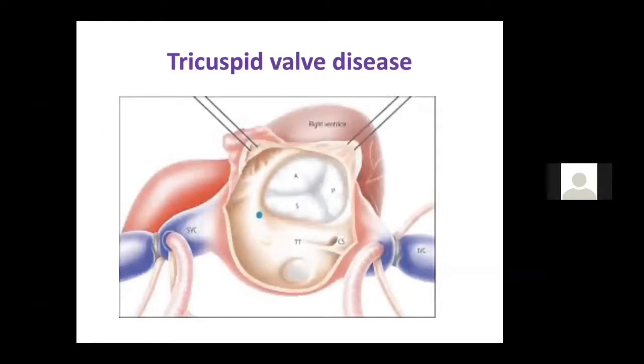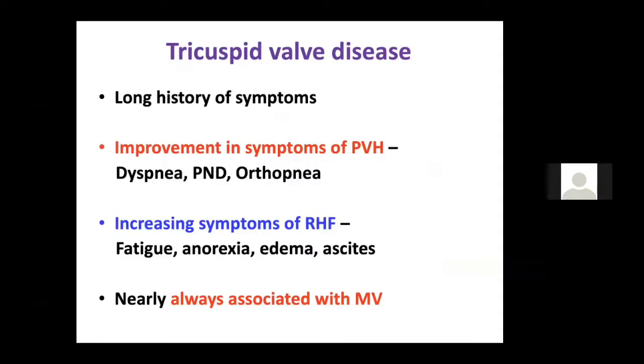Right. So the next is about tricuspid valve disease. Most of the time, you do not get an isolated tricuspid valve disease, either in a bedside patient or in your examination, because most of the time the tricuspid valve disease is secondary to mitral valve disease or aortic valve disease, or a mixed disease where you get a hypertensive pulmonary artery hypertensive TR, and you get all the findings. Isolated or organic tricuspid stenosis or regurgitation is very rare.